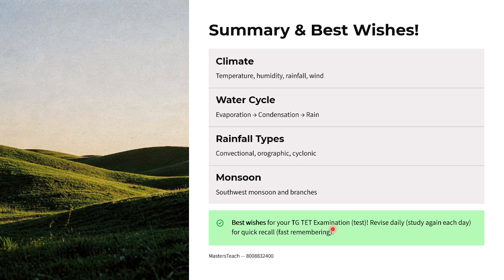So remember about the climate, water cycle, rainfall types and monsoon.